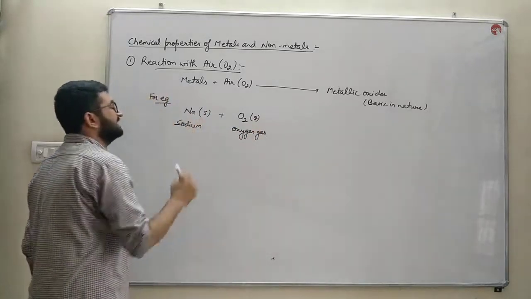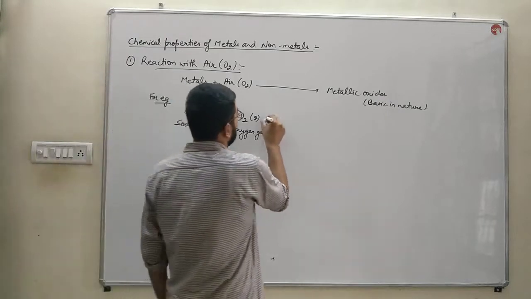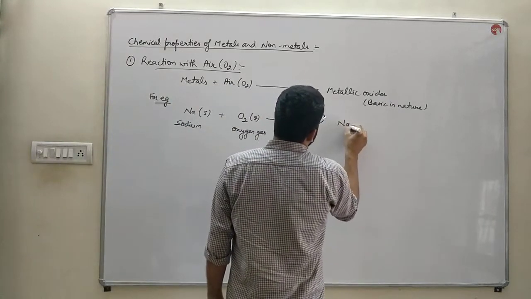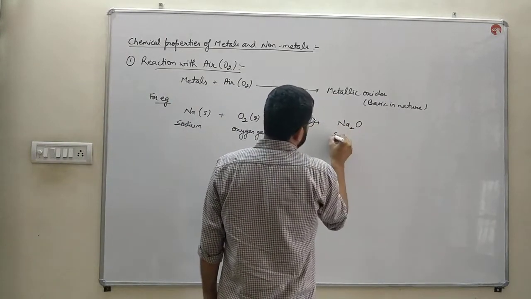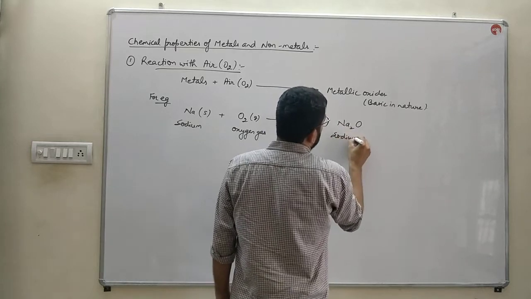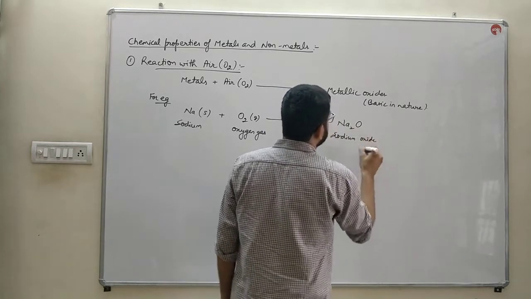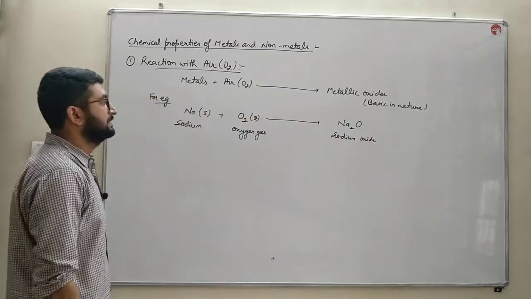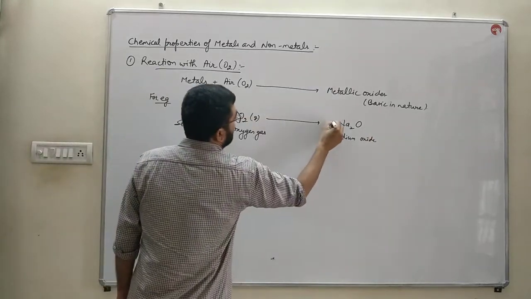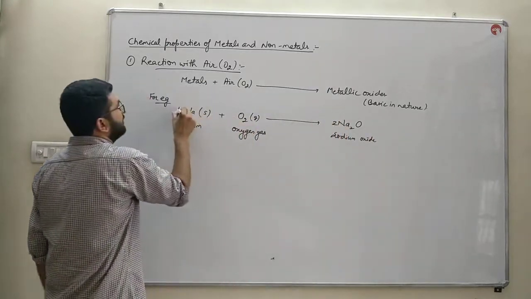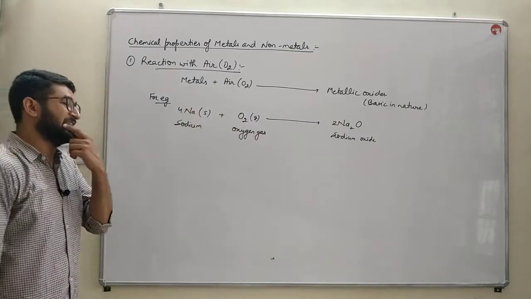G means gas and S means solid form. It will form sodium oxide, Na2O. Next, to balance it, we have to place 2 here and 4 here. This is balancing of the reaction.